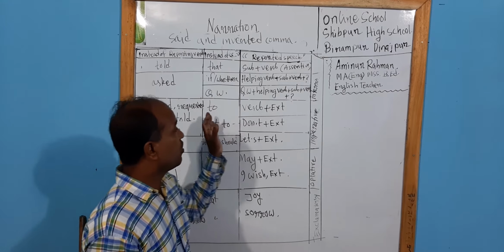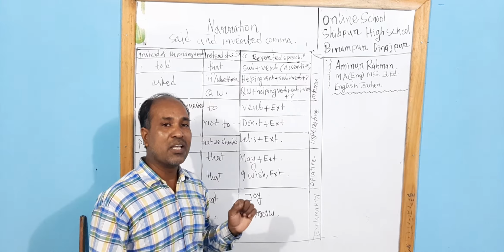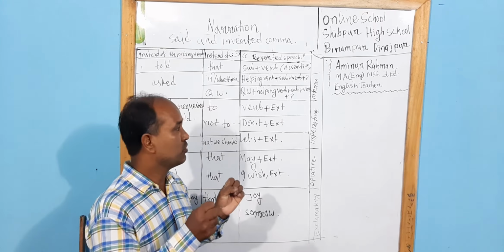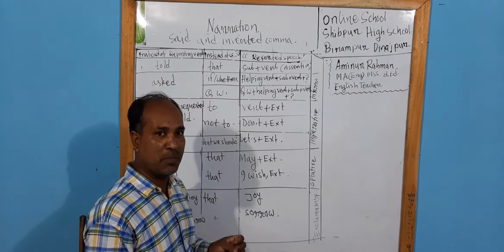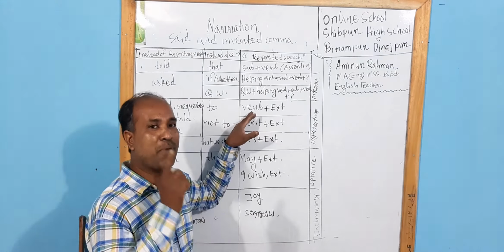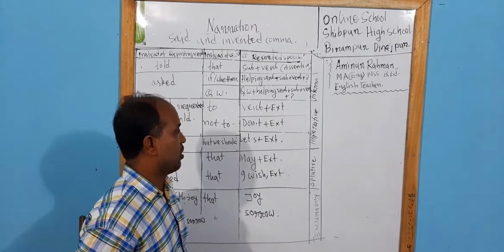Now, I want to discuss the imperative sentence. We will identify an imperative sentence like this: at the beginning of the sentence, there will be the verb and then extension. Then there will be a full stop after the sentence.